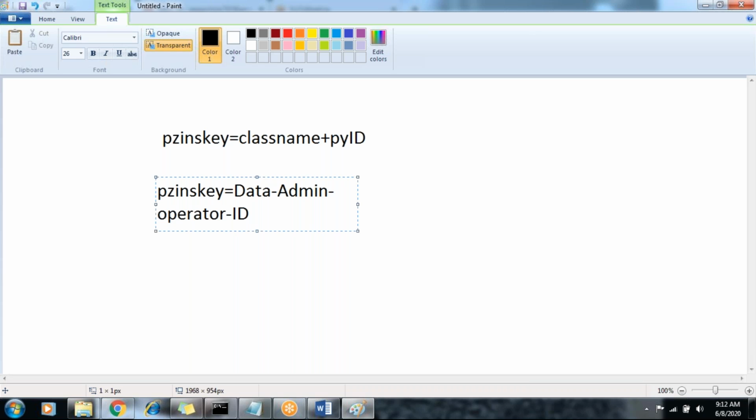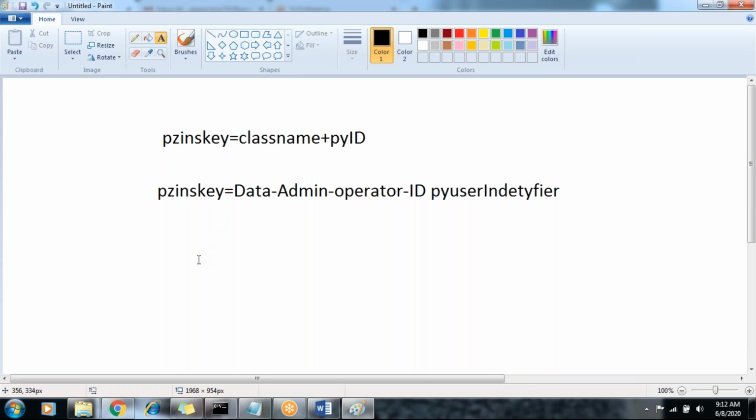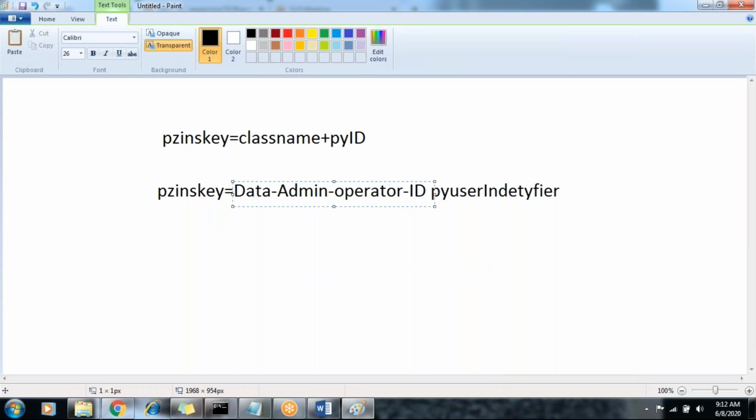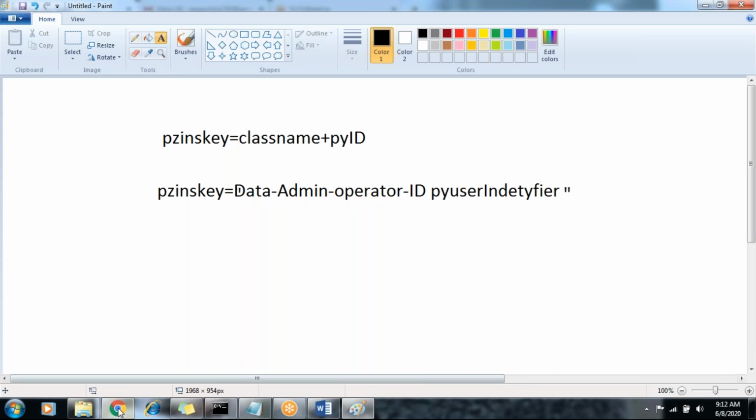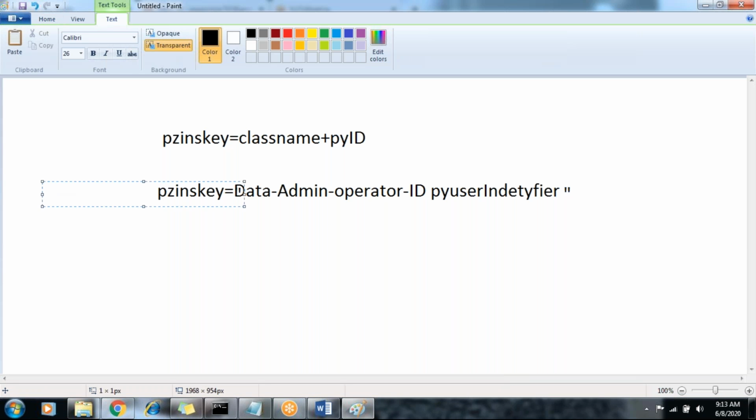Space, then pyUserIdentifier. pyUserIdentifier is the primary key of Data-Admin-Operator-ID. So totally, the PZINSKEY is a combination of this class name and this primary key of the operator ID. That is nothing but the PZINSKEY. This is the PZINSKEY of the operator.